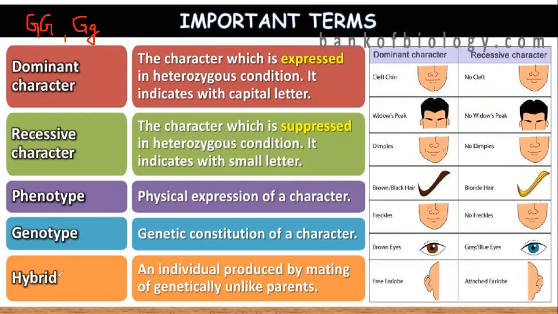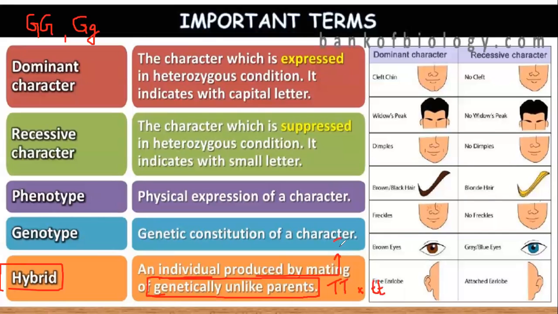Okay. Next is hybrid. Hybrid means an individual which is produced by mating of genetically unlike parents. Suppose a particular parent is having capital T, and the other parent is having small t, small t.